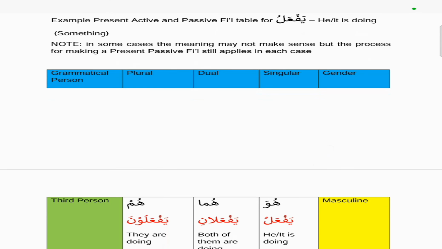So here we have an example of a present active and present passive fi'l table using yaf'alu, which means he is doing. And as we noted previously, in some cases, for this example, some of them might not make sense, but the template still applies.